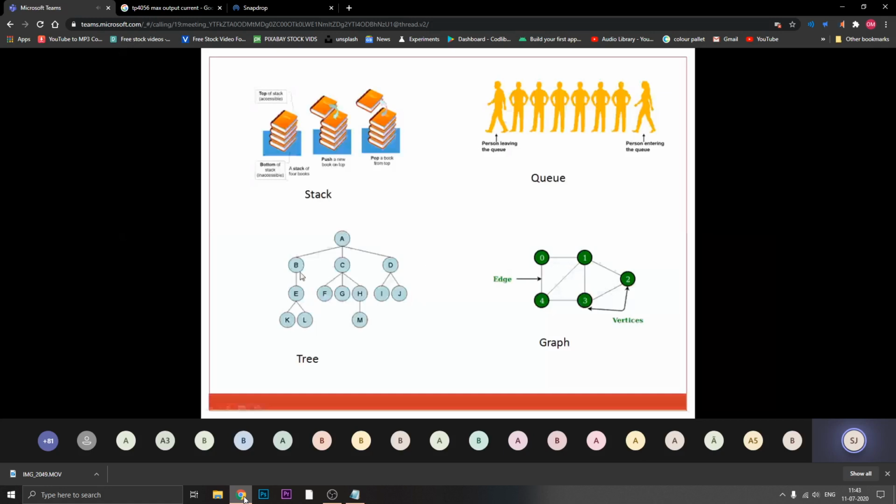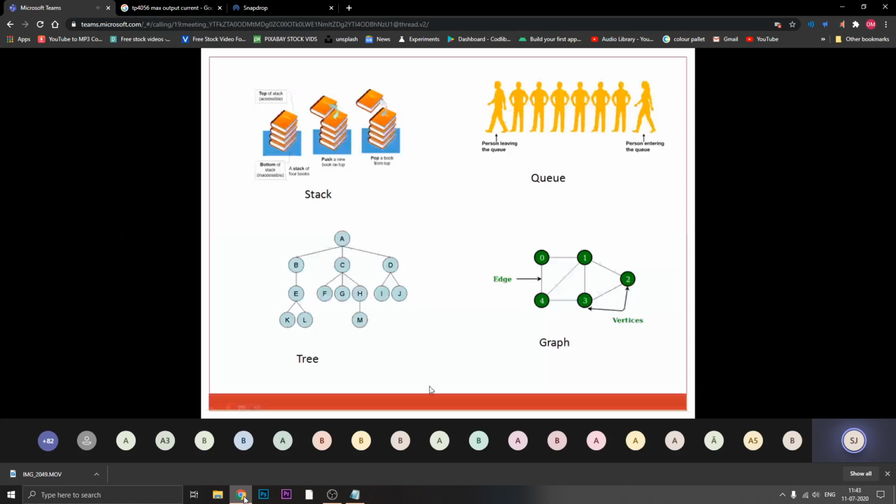Similarly, from B, C, D, some more connections come out. Those connections are connected respectively: B with E, C with F, G, H, and D with I, J. So E, F, G up to J are all at the same level, level number 3. A is level number 1, B, C, D level number 2, E to J level number 3, and last, K, L, M are level number 4.